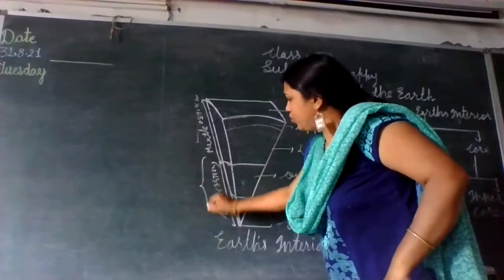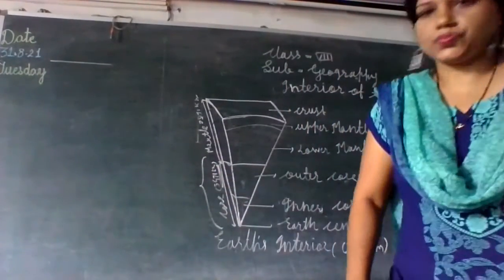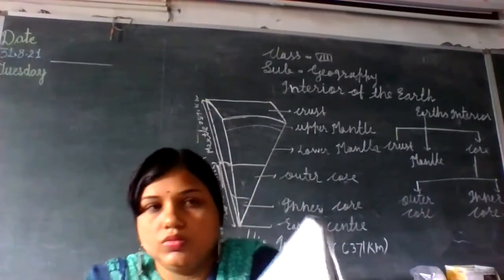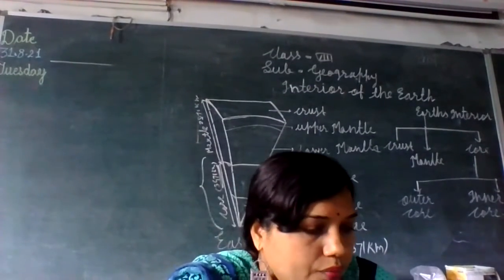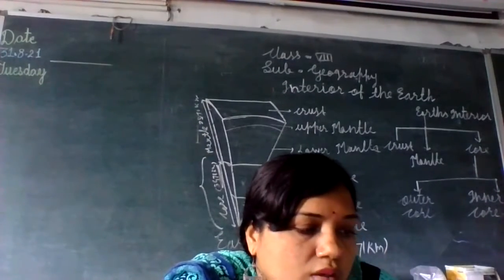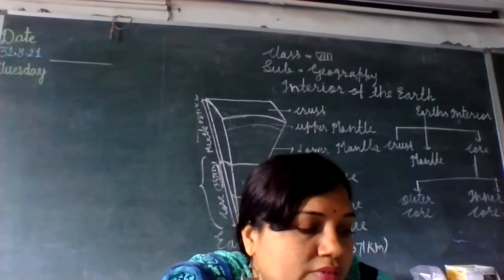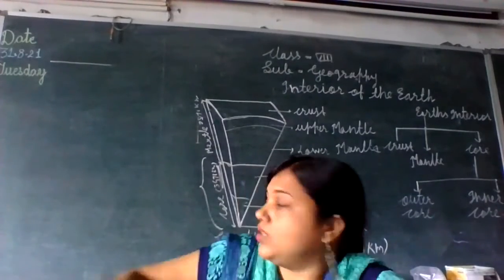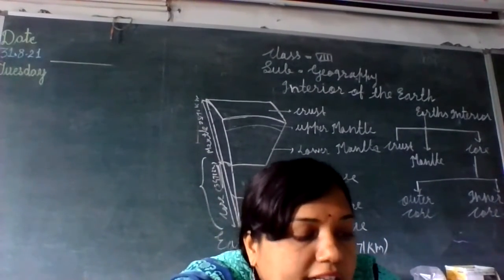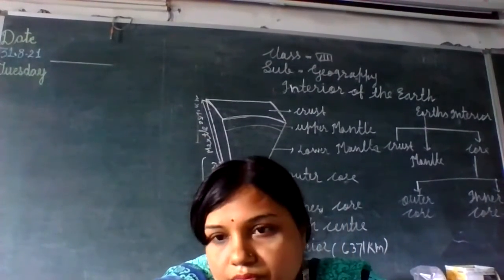So this is the core, देखो इतना distance. ठीक है? Okay. So the inner core extends from around 5,150 kilometers to the depth of around 6,371 kilometers from the earth side. See here, okay, and it is the core of the earth which is in solid state.